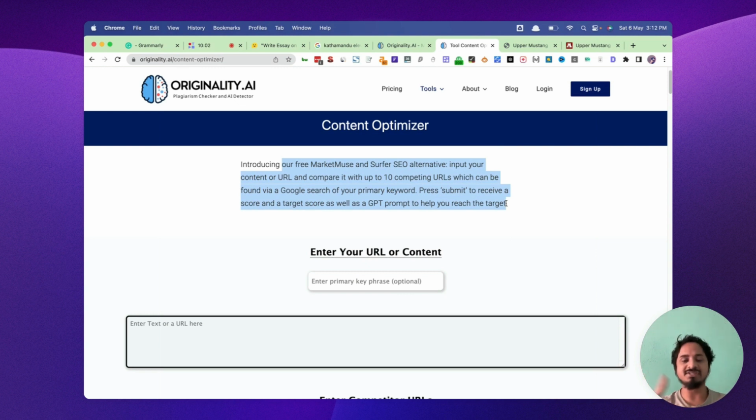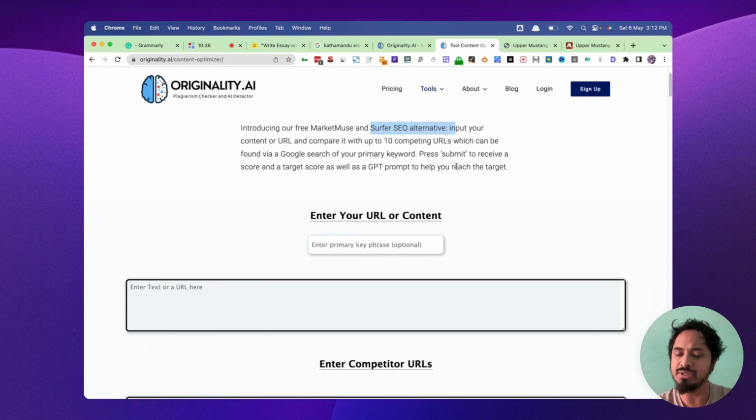Okay, so this is interesting, guys. There are multiple content optimizer tools. Surfer is there, Frase is there, Scalenut is there, and lots of other tools are also there. A text optimizer is also there. So this is a content optimizer tool provided by Originality.ai. It performs similar to Surfer. It says that it is a Surfer alternative, and we can easily compare the domains here for the primary keyword. So let's test it.